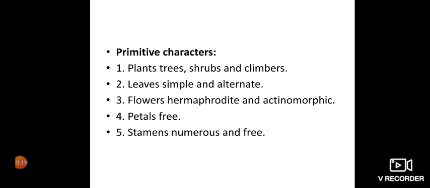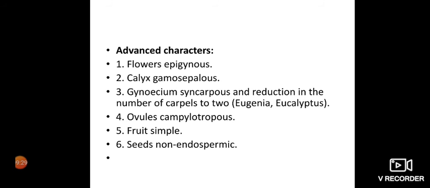Among primitive characters, the plants are trees, shrubs and climbers. Leaves are simple and alternate. Flowers hermaphrodite and actinomorphic. Petals are free. Stamens numerous and free. Among advanced characters, flowers are epigynous. Calyx gamosepalous. Gynoecium is syncarpous and reduction in the number of carpels to 2, like in Eugenia and Eucalyptus, ovules are campylotropous. Fruit is simple. Seeds are non-endospermic.